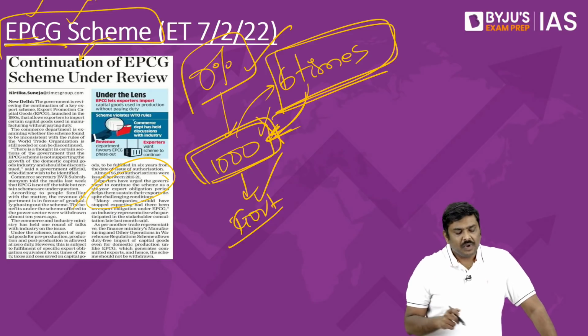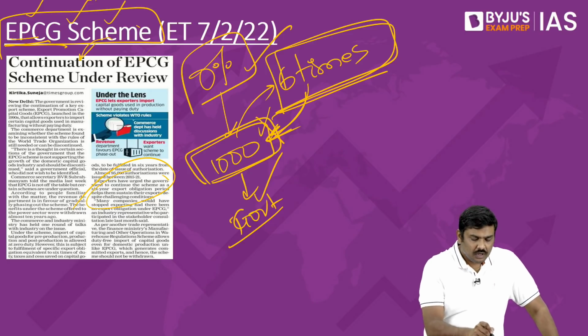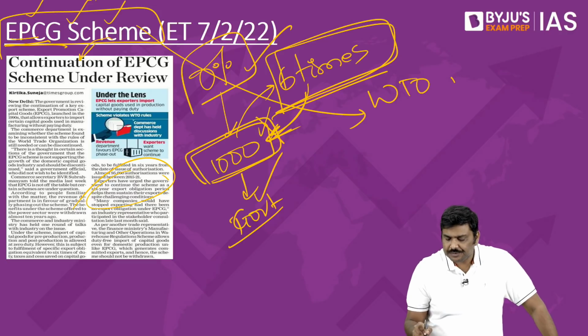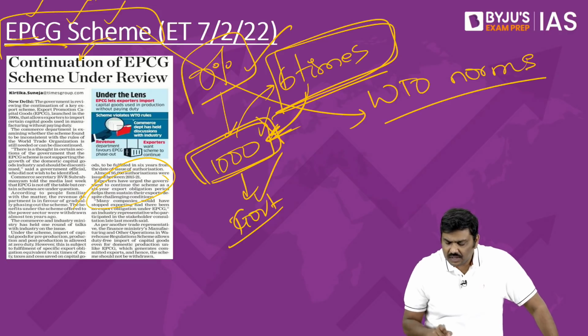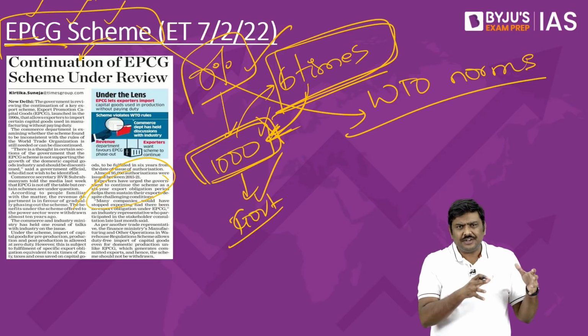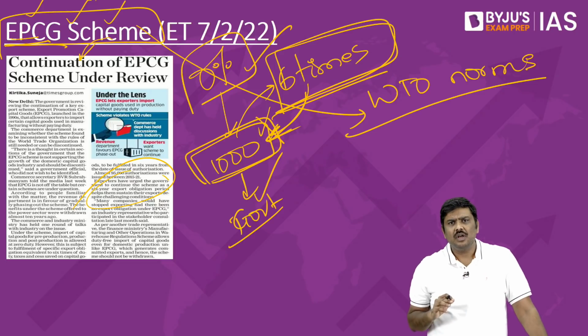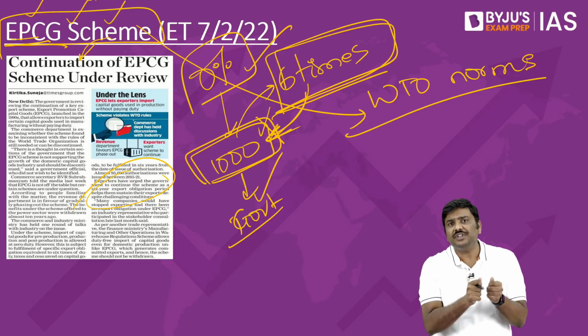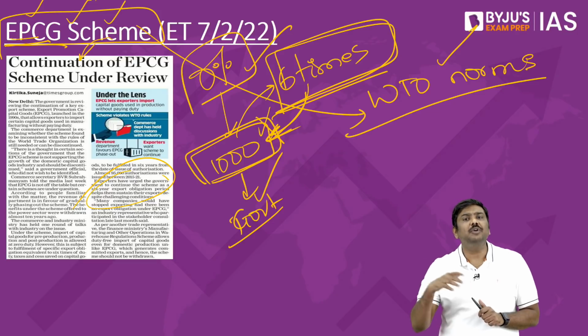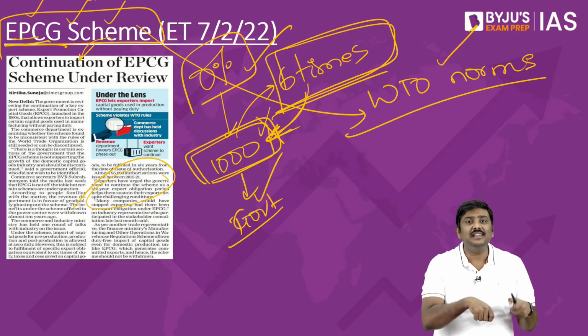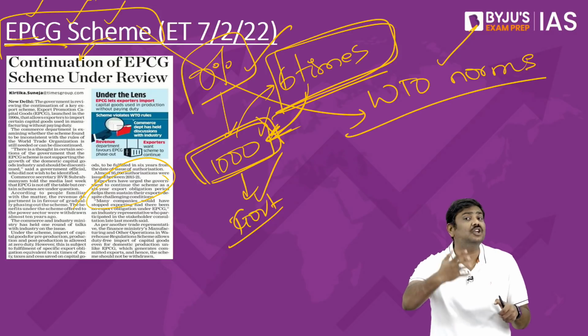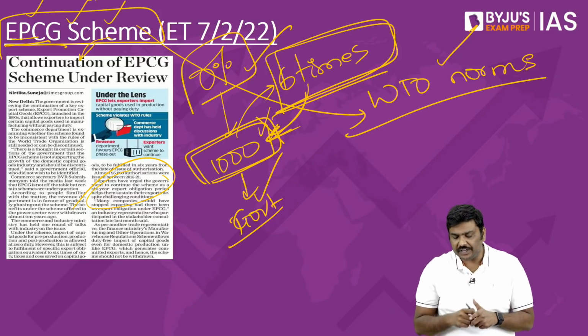One concern is whether this particular scheme is violating WTO norms. Is it conforming to the WTO regulations or norms, or is it violating them? Some of the experts seem to think that it is violating the WTO norms. So, the government is considering whether it should simply withdraw this particular scheme. That is the first point.